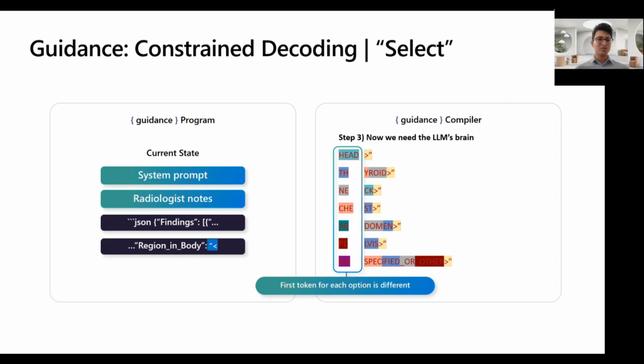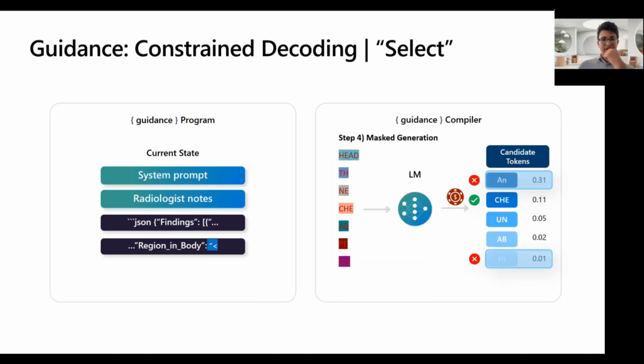We can't just use automated software to optimize this. So we'll notice that all of these options are different. And we'll do the usual operation of tapping into the LM on the GPU, generating a probability distribution. And then crucially, we'll just mask out anything that doesn't comply with one of these top 7 tokens. And once we've done that, we can force that the model is going to pick something that aligns with the user specification from before.